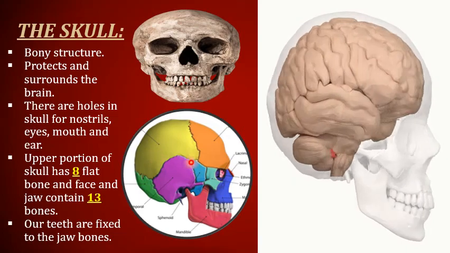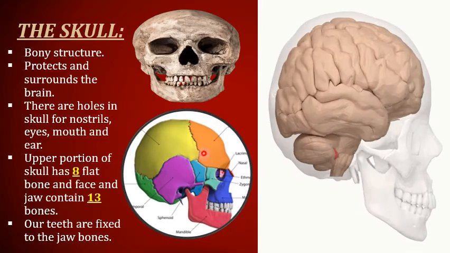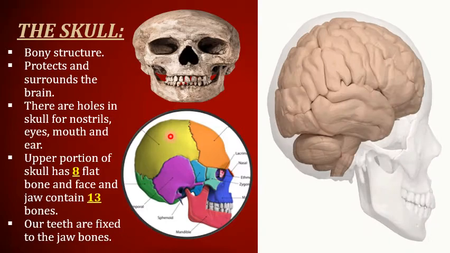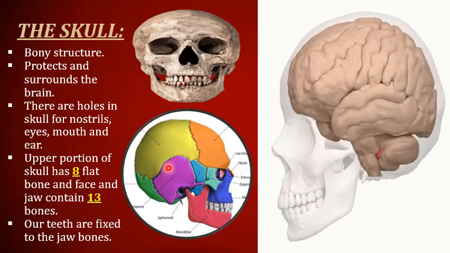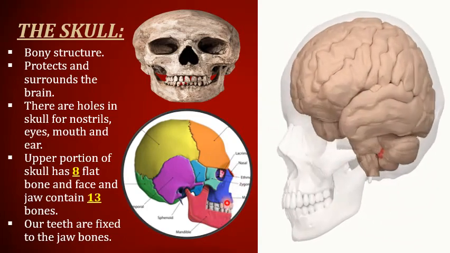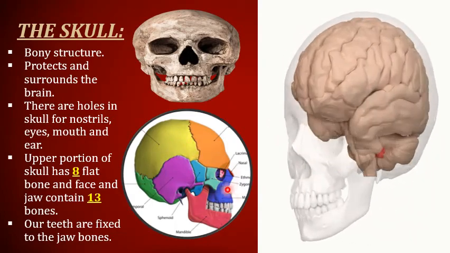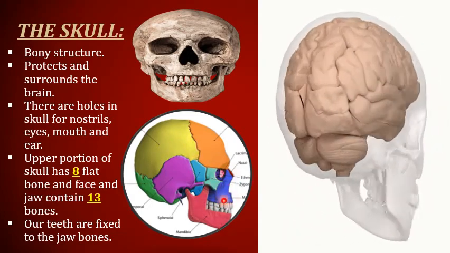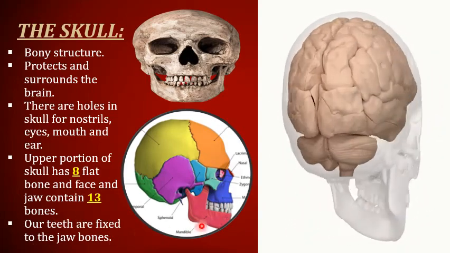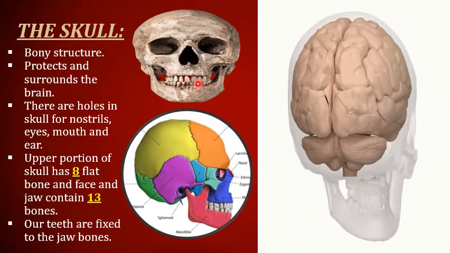I want to show you something here. This is our skull and it looks like a jigsaw puzzle. The upper part of our skull is made up of flat bones, and these are 8. If we talk about facial bones, they are 13. So these are the flat 8 bones, and our face and jaw have 13 bones. Our teeth are fixed to the jaw bones. As you can see here, our teeth are attached to our jaws.